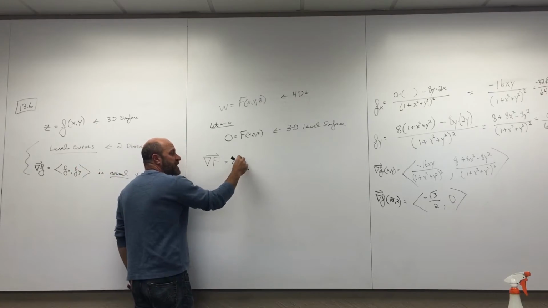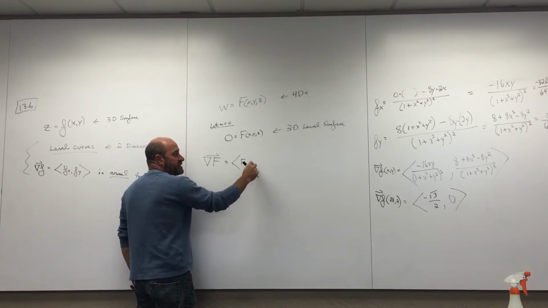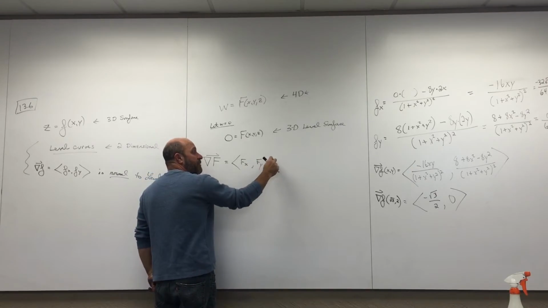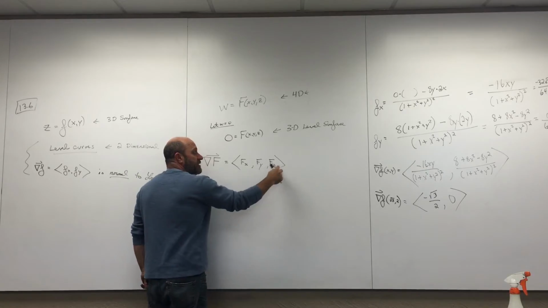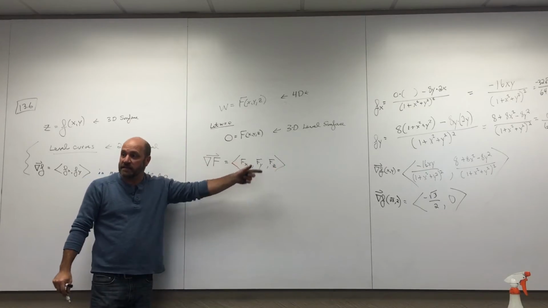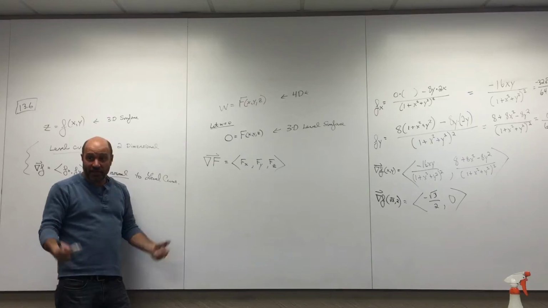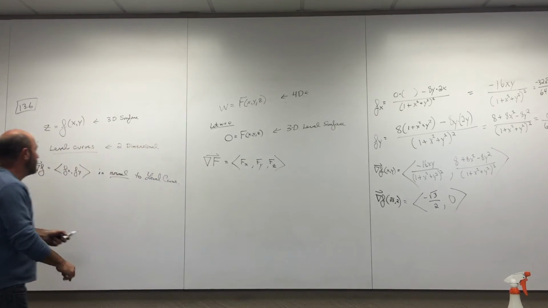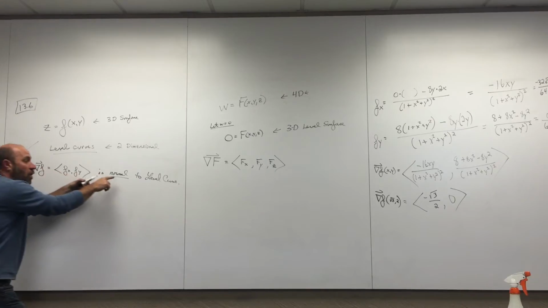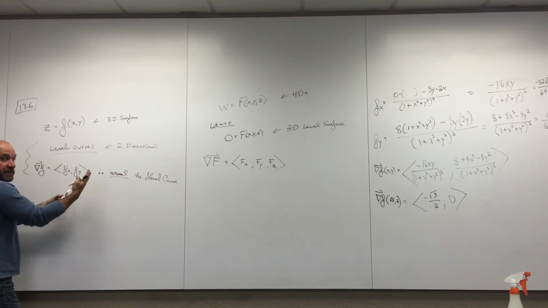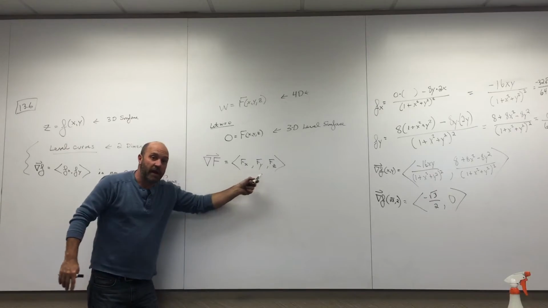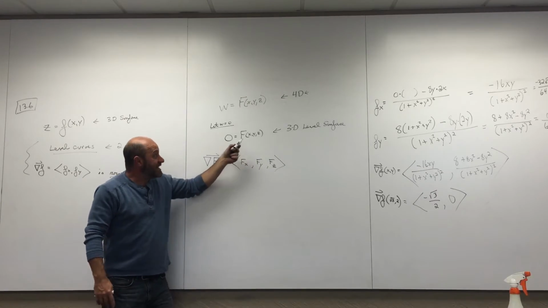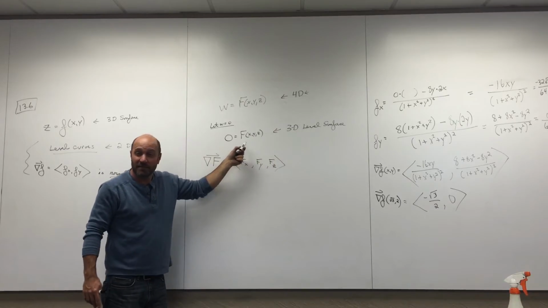It's big capital F with respect to X, comma, big capital F with respect to Y, comma, big capital F with respect to Z. It's the partial derivatives with respect to X, Y, and Z, and it's the 3D gradient. So now this is a 3D vector in space. And guess what? The 2D gradient is normal to the 2D level curves. The 3D gradient is normal to the 3D level surfaces.